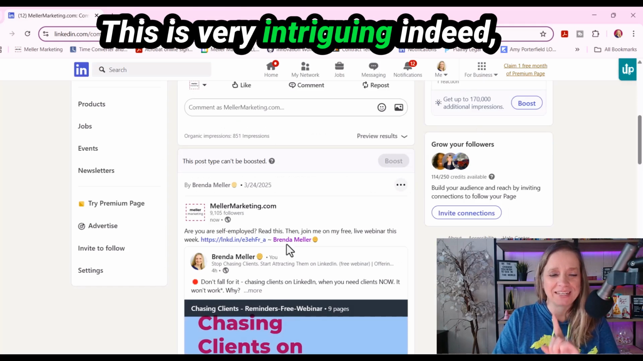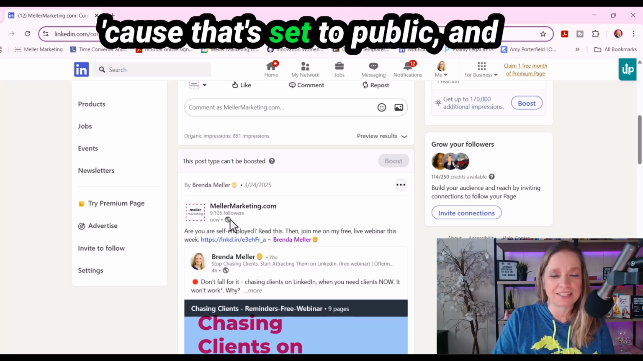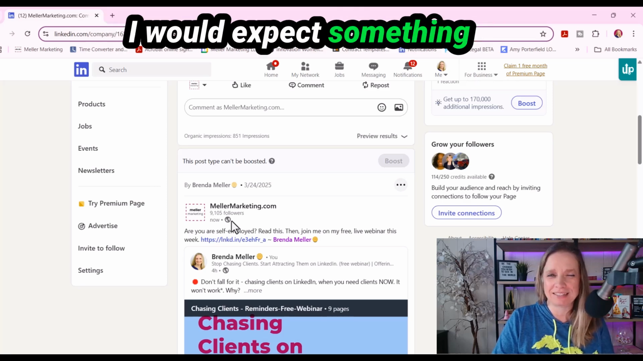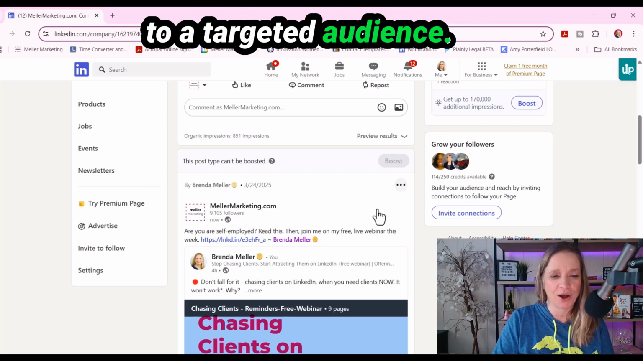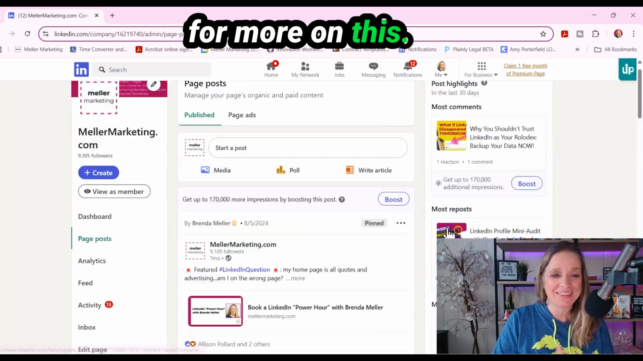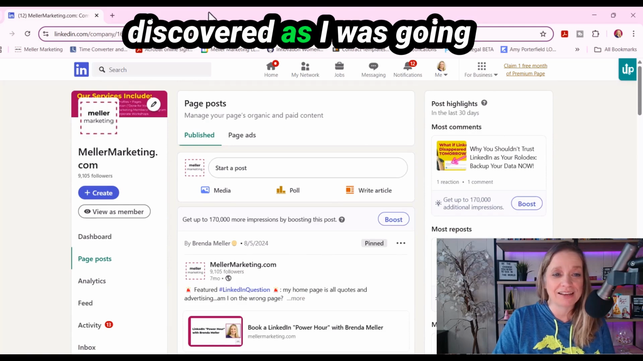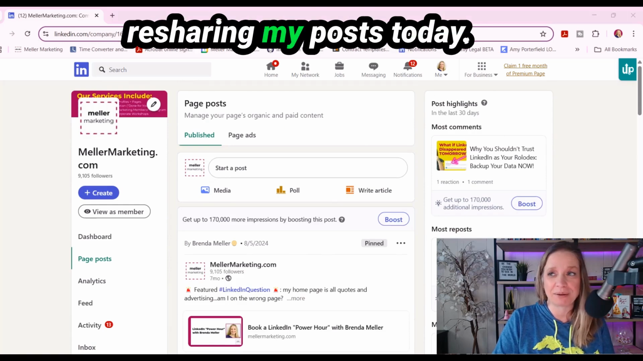This is very intriguing indeed. I would expect that the globe icon would disappear because that's set to public. And I would expect to see that it's showing to a targeted audience, which we're not seeing inside here. So stay tuned for more on this. But again, this is just a recent development that I discovered as I was going through the process of resharing my post today.